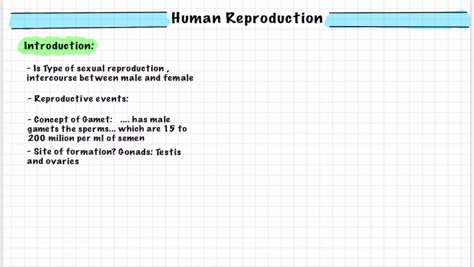After understanding this, we will proceed to learn the reproductive events.